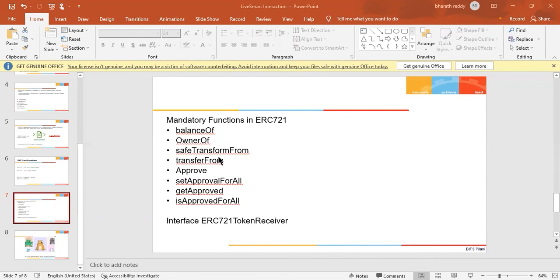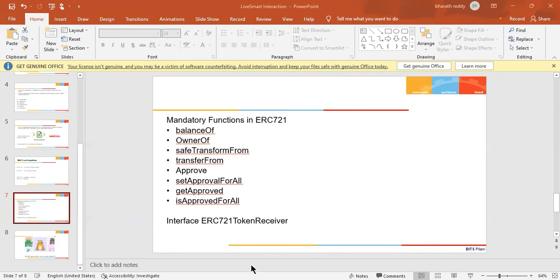Unlike ERC20, we don't have two different functions for normal and delegated transfer. Also, unlike ERC20, you need to specify which token you want to transfer with this argument. You will also notice that you don't need to specify any quantity in the transfer function, and that's because each asset is unique. So the quantity is irrelevant in this case.